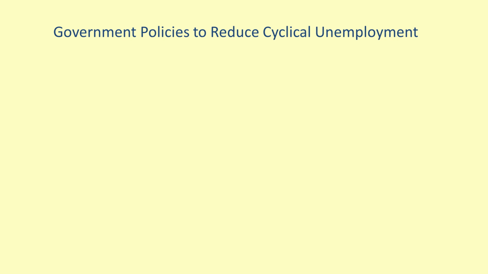Government policies that could be used to reduce cyclical unemployment can be divided into two broad categories: fiscal policy and monetary policy. We're only going to cover some very basic ideas behind these policies here. We'll get into more detail on both of them later on. Economists disagree over whether and how the government should intervene in a recession, but we'll cover those arguments later as well.